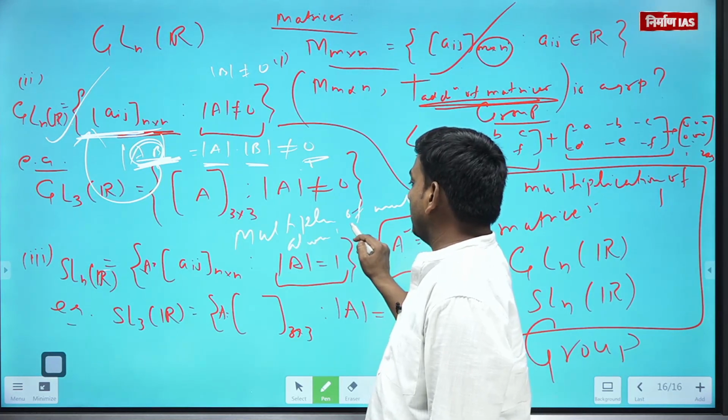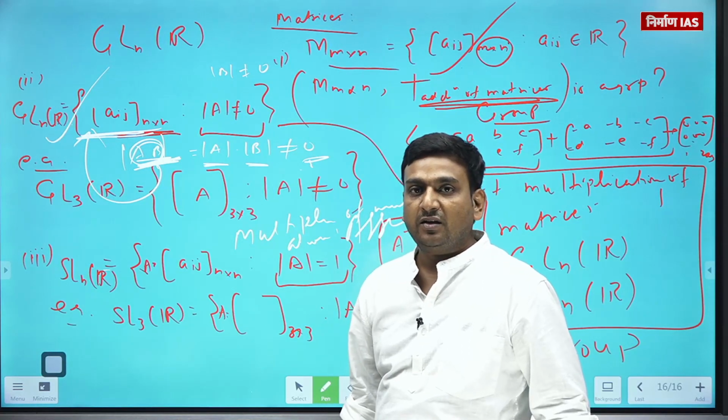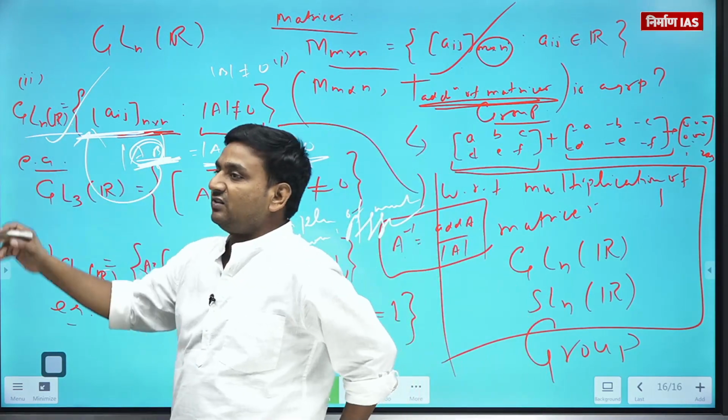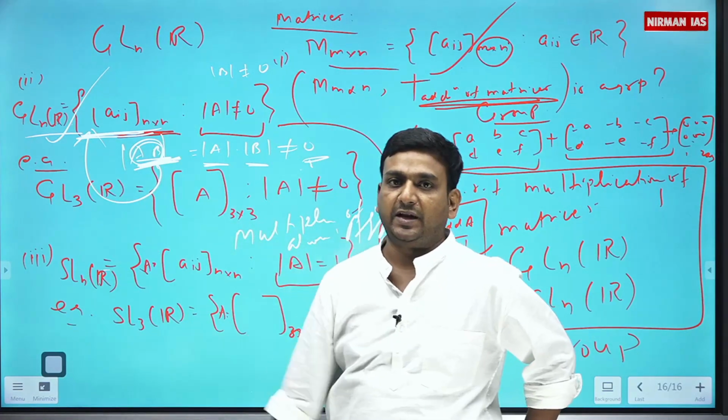Always follow associativity in general. So this GLNR is nothing but a special kind of matrices only, na? So this will follow associativity.